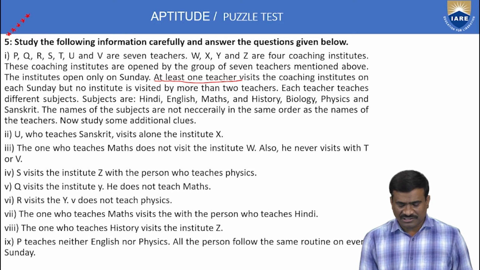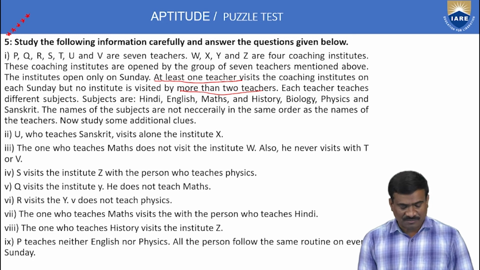At least one teacher, this point is important. At least one teacher visits the coaching institutes on each Sunday, but no institute is visited by more than 2 teachers. One institute has a maximum of 2 teachers, minimum 1. Each teacher teaches different subjects: Hindi, English, Mathematics, History, Biology, Physics and Sanskrit.